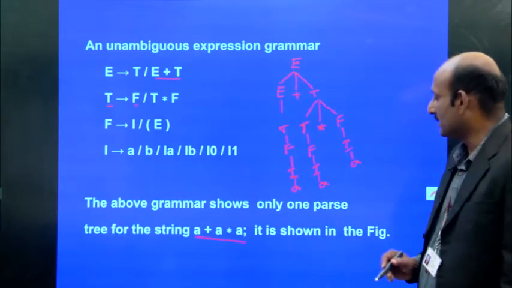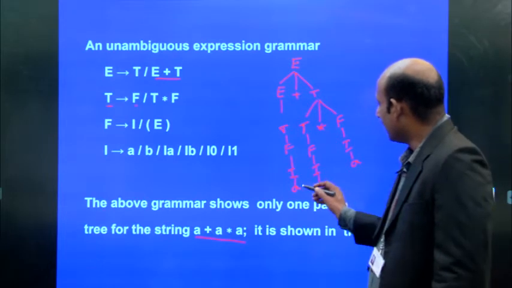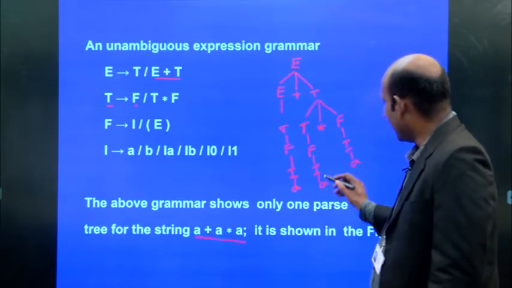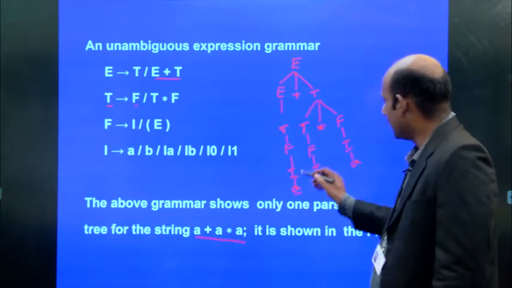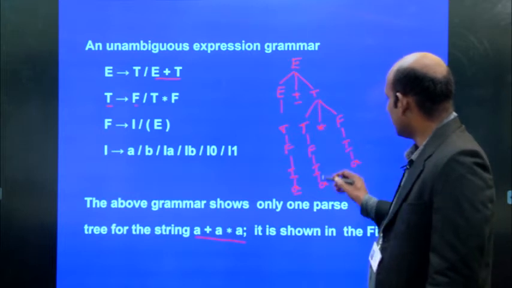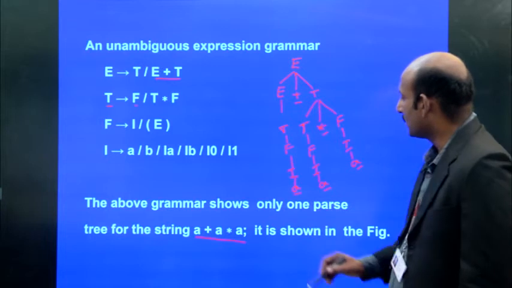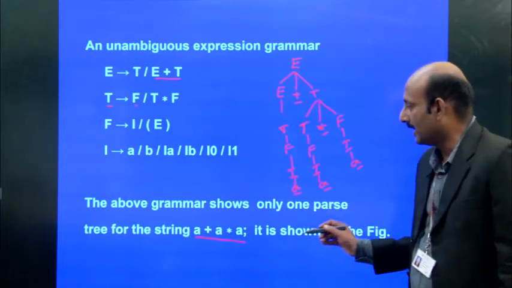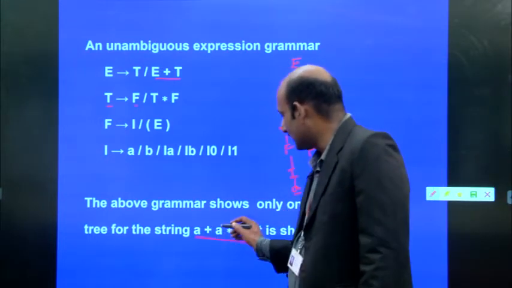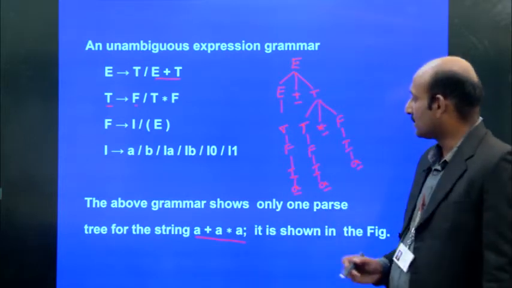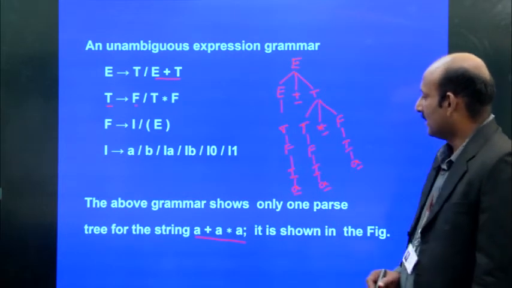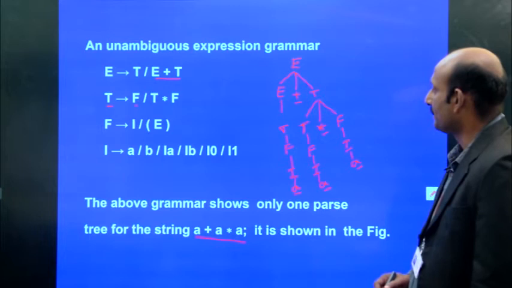So, what is the string generated here? A plus A star A plus A star A. So, the above grammar has only one parse tree for the string A plus A star A. It is shown in this figure, that is an unambiguous grammar.